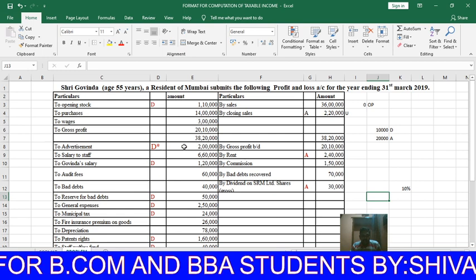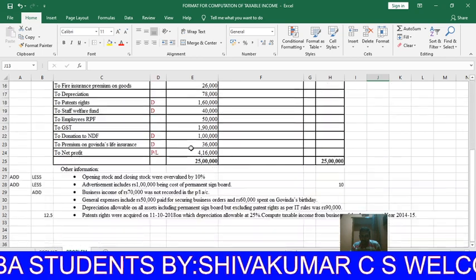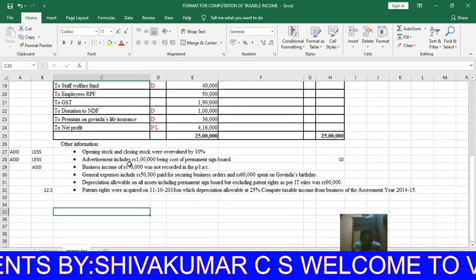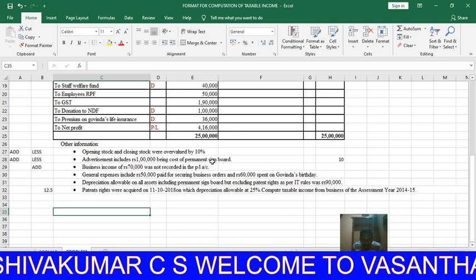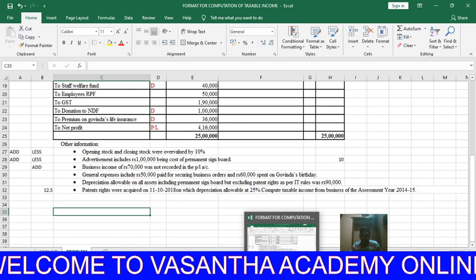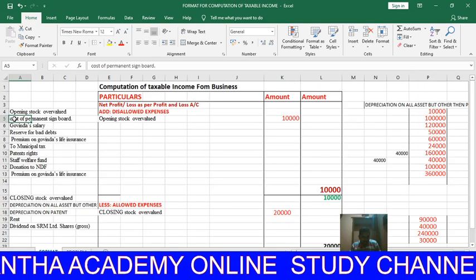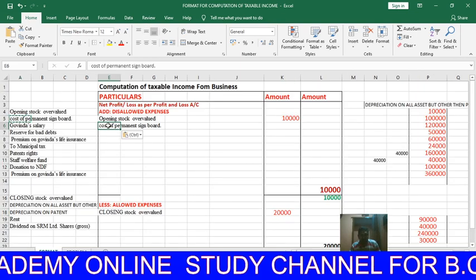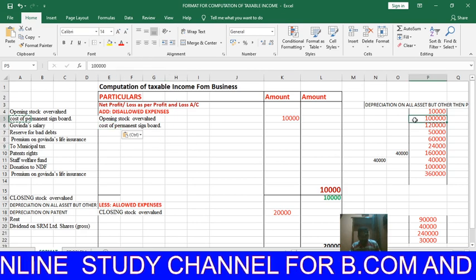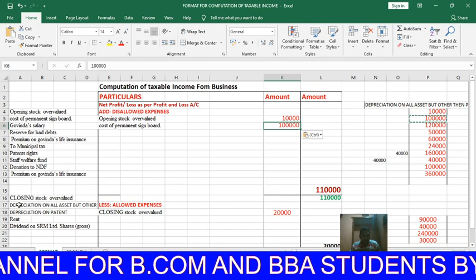Next, advertisement expenses. How much? 2 lakh. Out of that 2 lakh, I will read once again: 1 lakh being the cost of purchase of signboard. 1 lakh is allowed. Now 1 lakh purchase of signboard, depreciation is allowed. Let me take purchase of signboard. How much? 1 lakh. Then you claim the depreciation here.